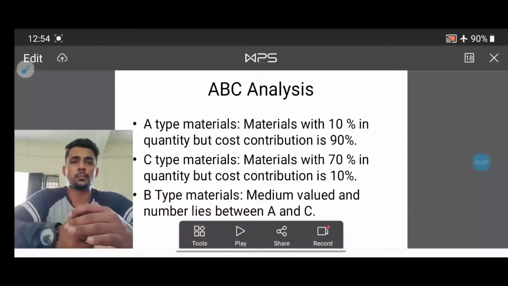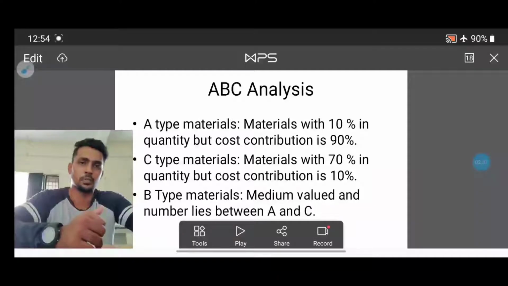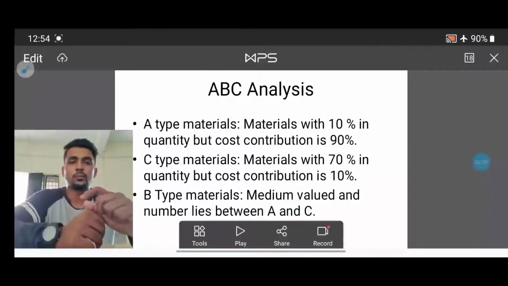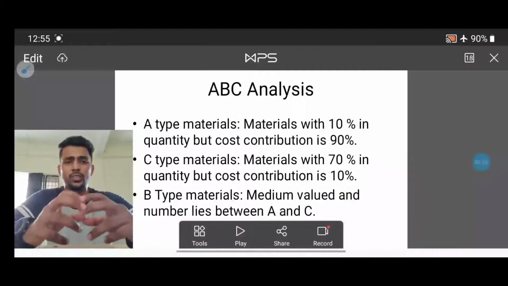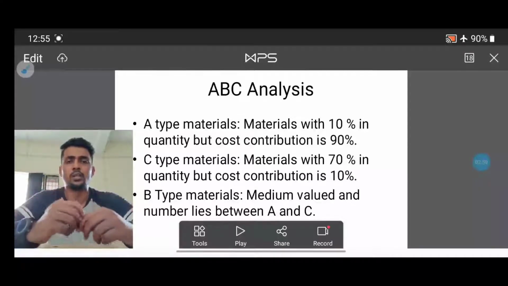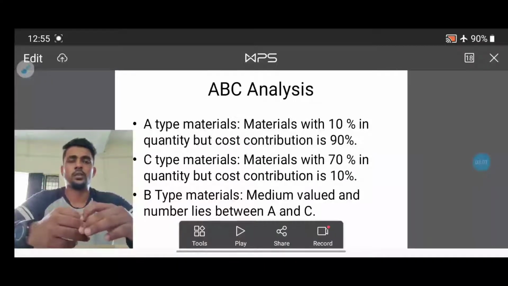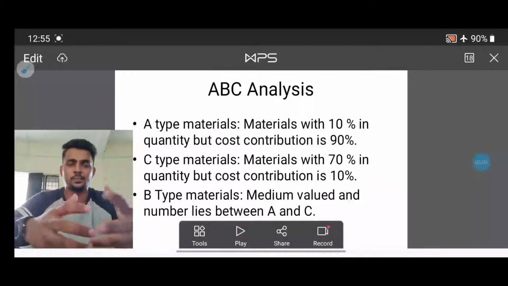The first one is A type materials, that is, materials with 10% in quantity. That means only 10% of the quantity will be used in production, but the cost contribution is 90%. The C type material is material with 70% in quantity, but the cost contribution is 10%. If you take a small nut or bolt, you will be using it in large numbers, because if you want to build something, you'll be using so many nuts and bolts. So the cost contribution will be very low.